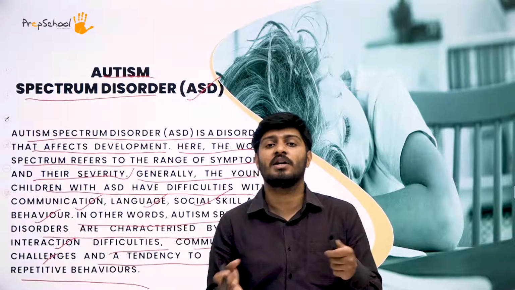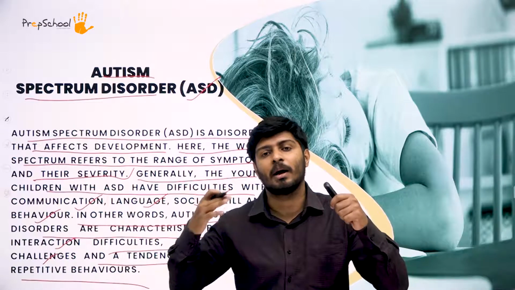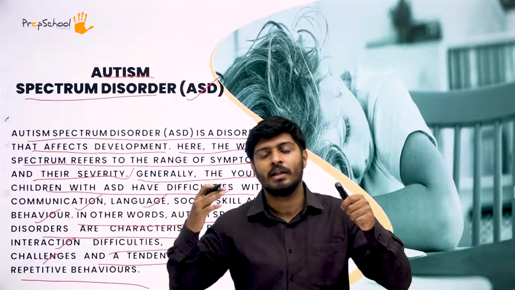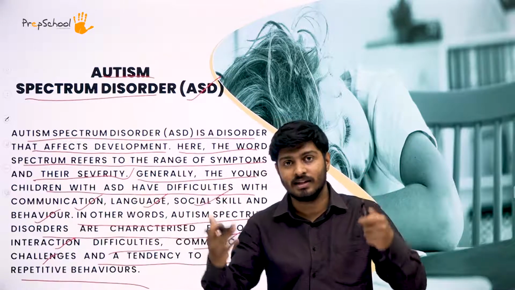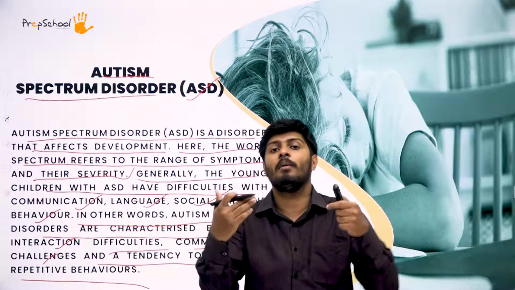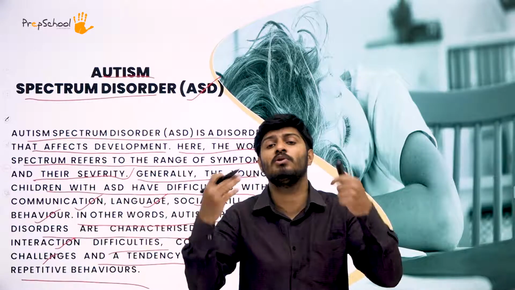Our brain works in patterns, just like computer programming, which is based on certain numerical values and numerical data, which is converted into human language. Just like that, even our brain has a kind of communication and data management system. It processes what you are seeing. Now you're watching this class, and I'm teaching you certain things.